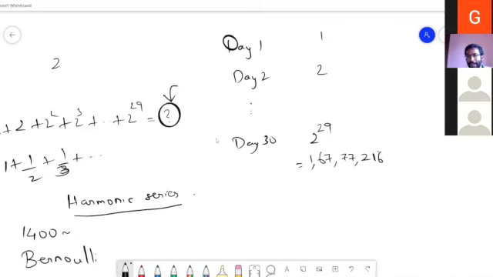But now my question is, if I have to find the total sum, this is just the 29th day, no? The total sum. Can you answer? What is the efficient way of finding the total sum? That is the question.